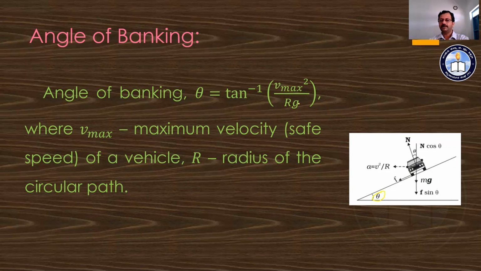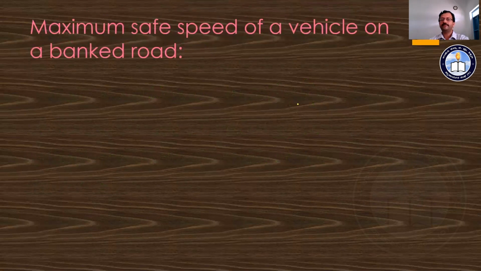The next discussion is on the maximum safe speed of a vehicle on a banked road. Earlier we gave a velocity equation: Vmax equals root of mu s Rg. That equation was for a level road.